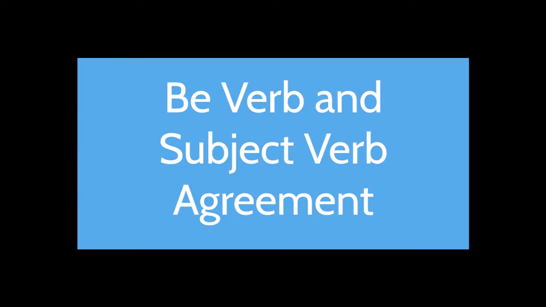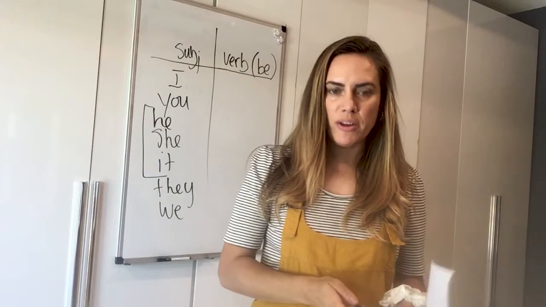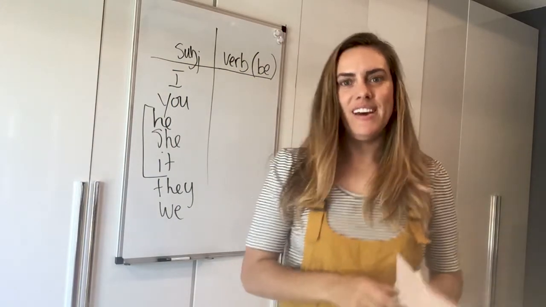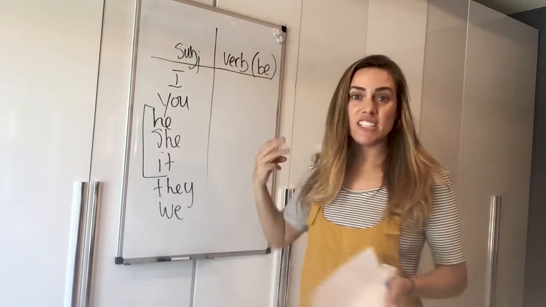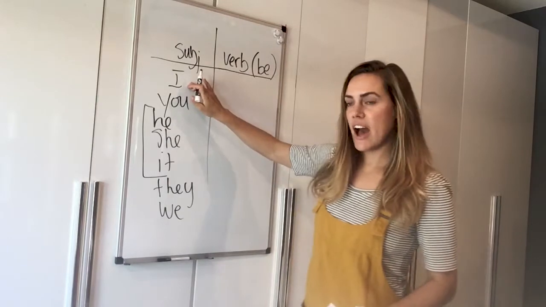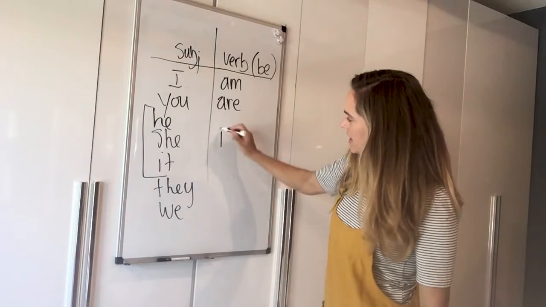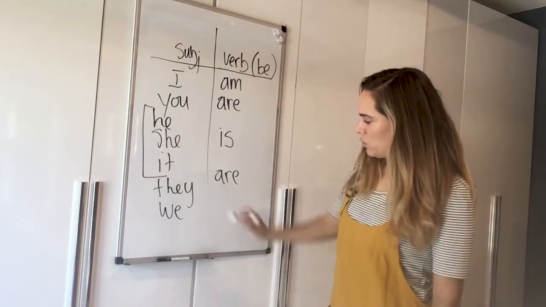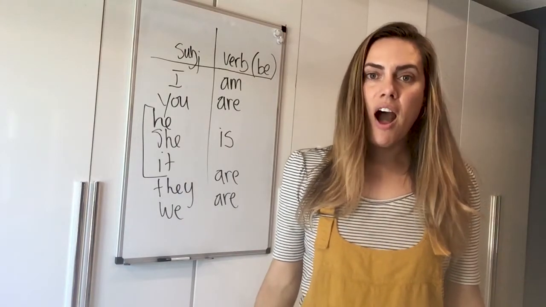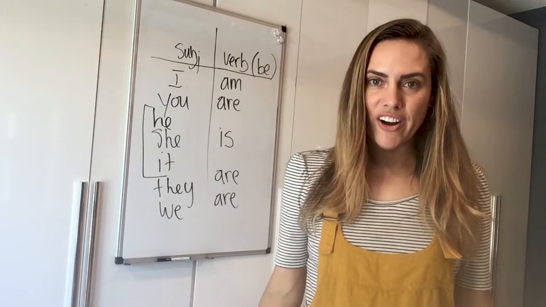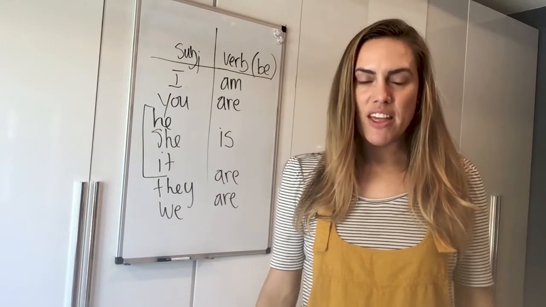All right, so let's talk about some more exceptions. Okay, so one exception in subject-verb agreement is with the verb be, okay? So you got to remember that the verb be in the present tense has three forms. If the subject is I, it's am. I am, you are, he, she, it is, they are, and we are. So this is one special exception you just need to remember. I am, you are, we are, they are, he is, she is, it is, the table is, the guitar is.